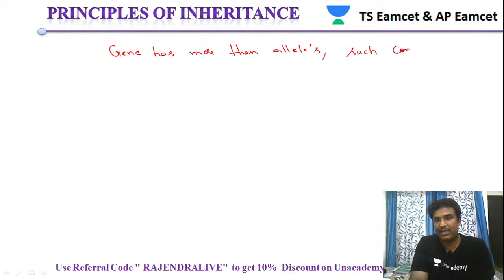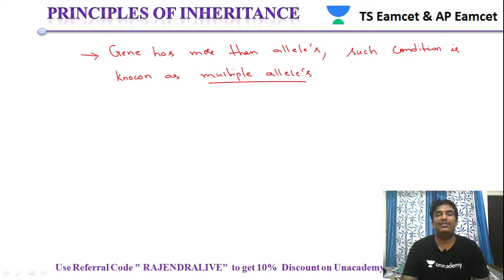If a gene has more than two alleles, such a condition is known as multiple alleles.